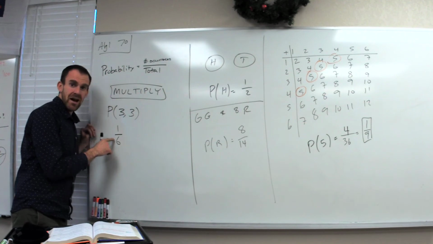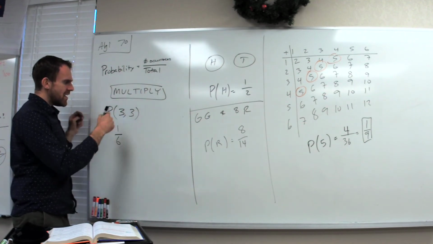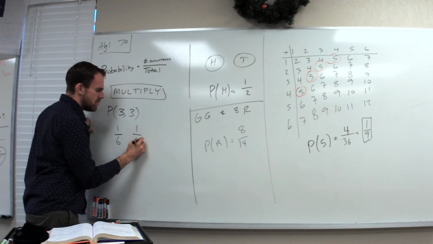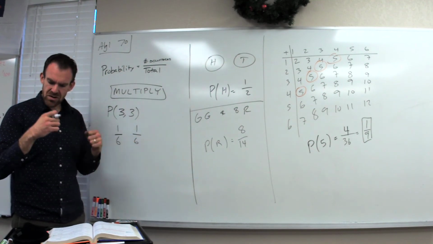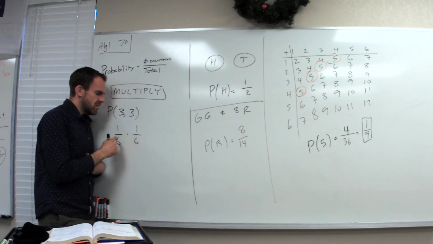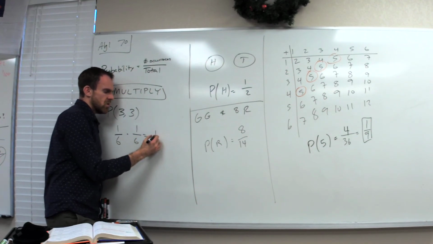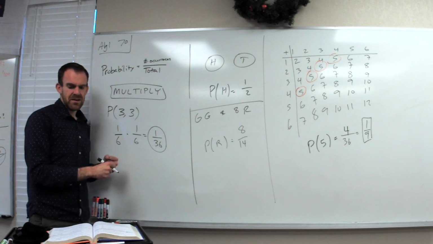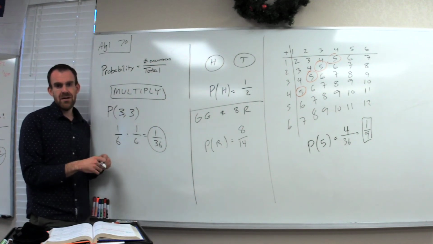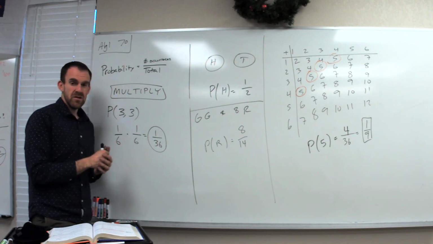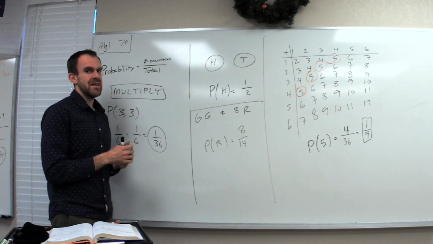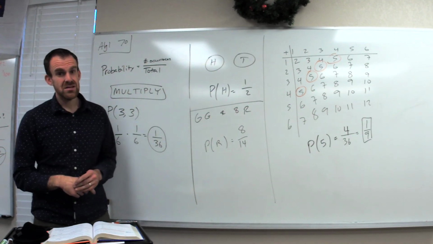There's one 3 out of 6 options. And then you want it to happen again. But instead of adding these, that would increase the probability. We multiply them because the chance should get smaller of you getting a 3 on the first roll, picking up the die, and then rolling it again. And so if they have you do that, you will write out the probability for each possibility and then multiply them. Well, that, my friends, is problem set 70.